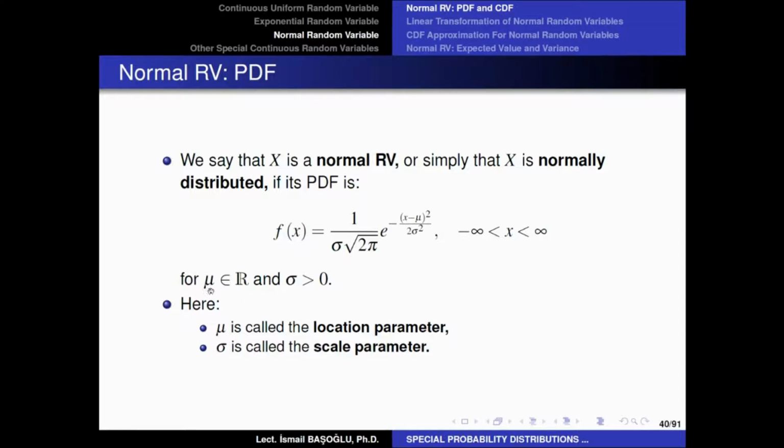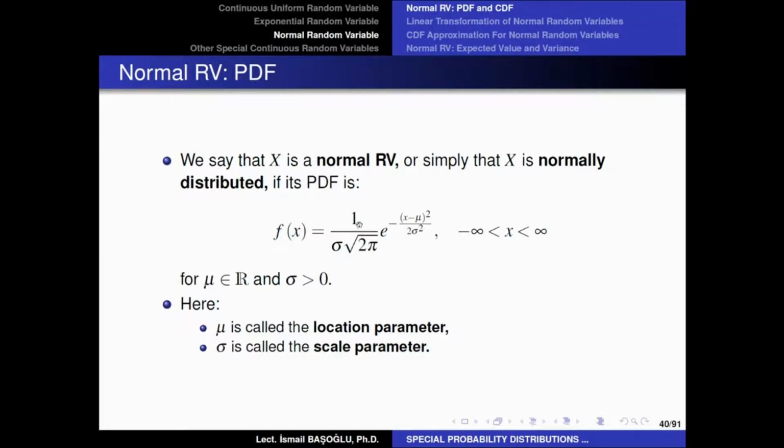So this normal random variable has two parameters. Mu is called the location parameter and sigma is called the scale parameter. We are going to explain why they are named like this, why we are using the wording location and scale. Now, at this point, you need to know that these parameters can take arbitrarily any value as long as sigma is positive. And depending on your choice of mu and sigma, you would get a different normal random variable.